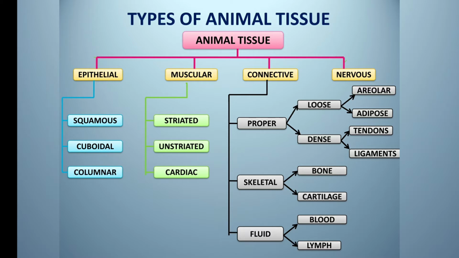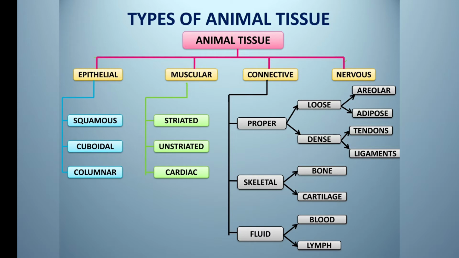Then comes the muscular tissue. The cells of muscular tissue have the property of contractility. That is, they can shorten forcefully and again return to the relaxed position. This property of muscular tissue is responsible for the various movements in animals. There are three types of muscular tissue. First is striated or skeletal muscular tissue, which is associated with the voluntary muscles. Second is unstriated or smooth muscular tissue, which is found in the visceral organs. And the third one is cardiac muscular tissue, which is found in the heart.